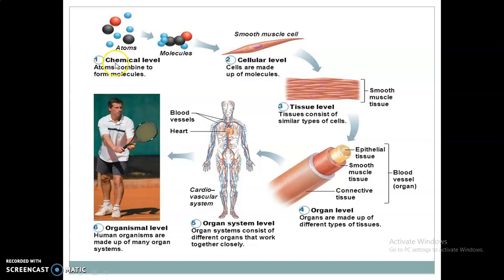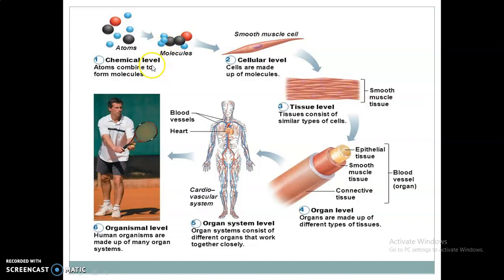So what is the chemical level? You can see here, in the chemical level, atoms combine to form molecules. It forms what? It forms such types as water, sugar and proteins. You can see here the atoms combined to form the molecule. The molecules are like water, sugar and proteins.